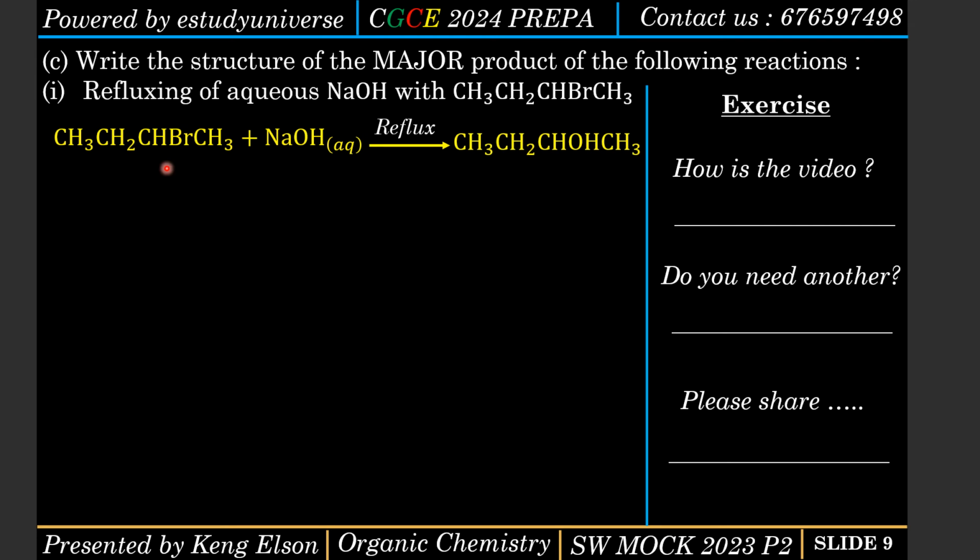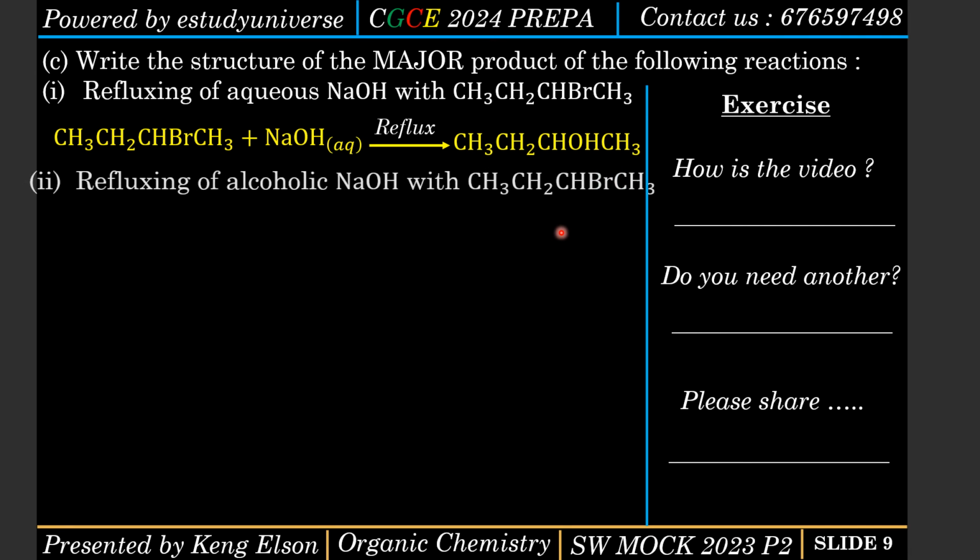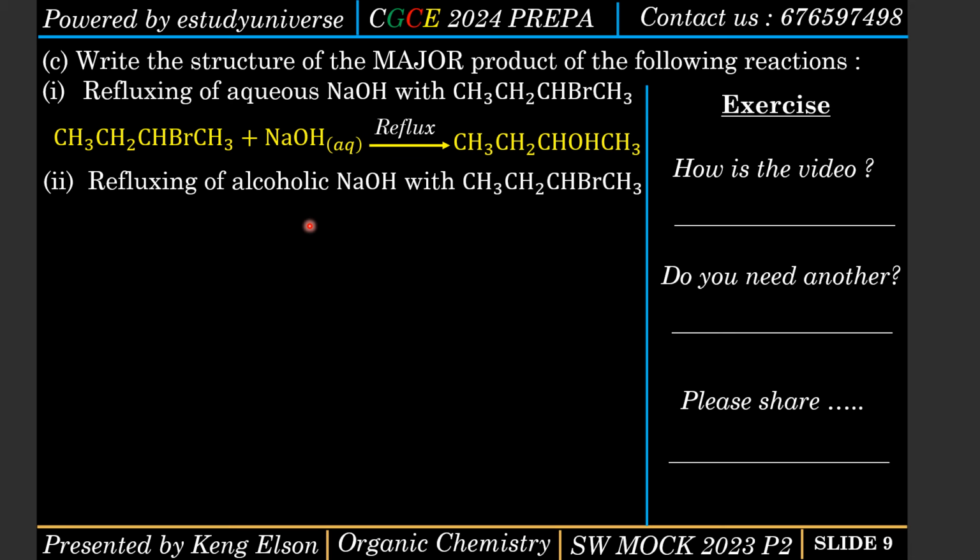The OH group replaces the bromine, so we get a secondary alcohol. This secondary alcohol has 1, 2, 3, 4 carbon atoms, and the OH is on carbon number 2. Since it is an alcohol, it is butanol.